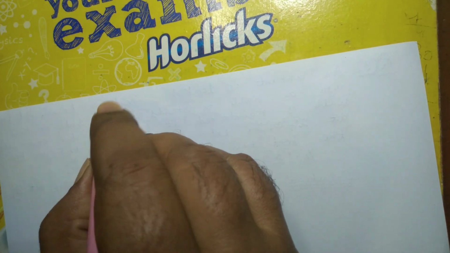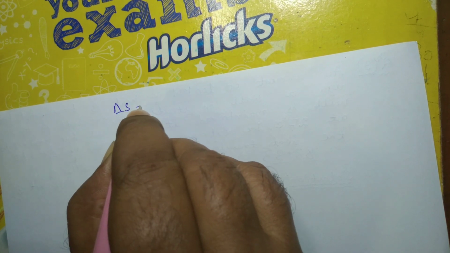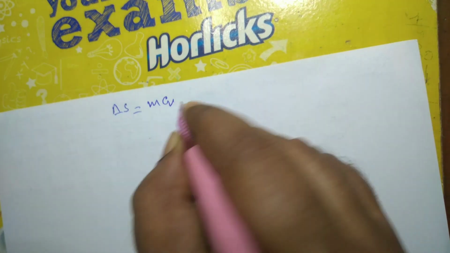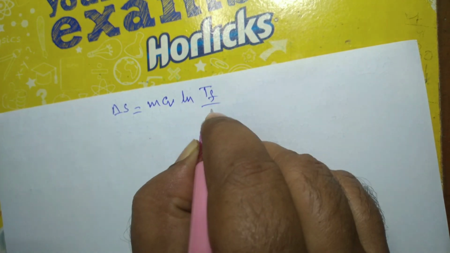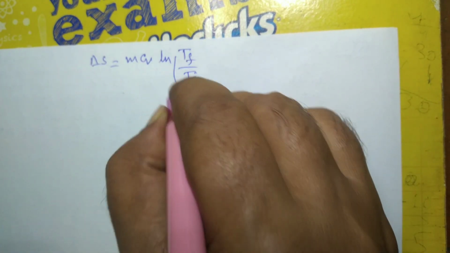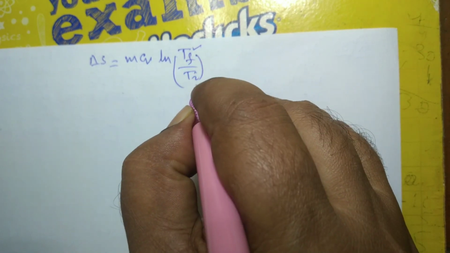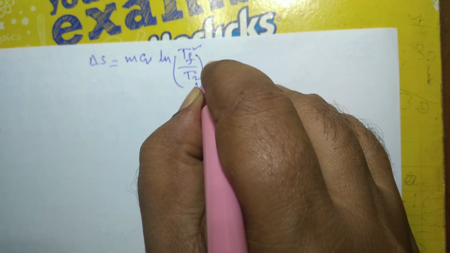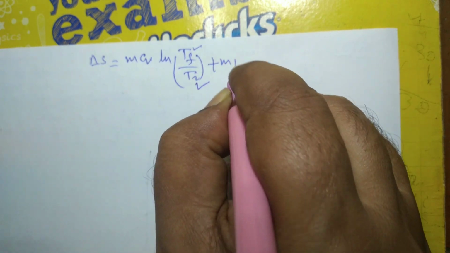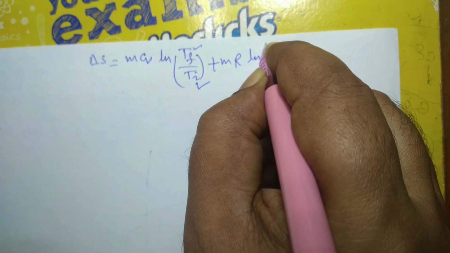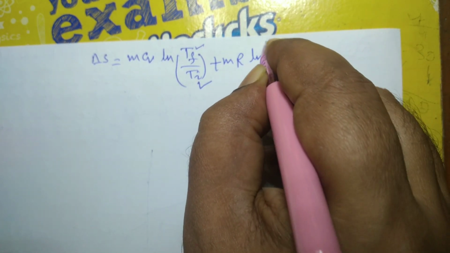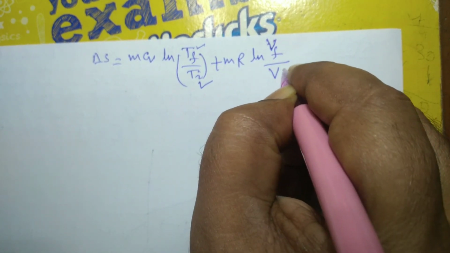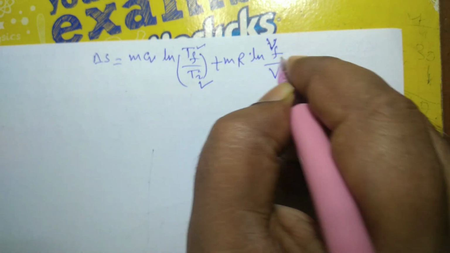There are two formulas for finding the change in entropy of an ideal gas, like m Cv ln Tf by Ti, where Tf is the final temperature and Ti is the initial temperature of the ideal gas, plus m R ln Vf by Vi.